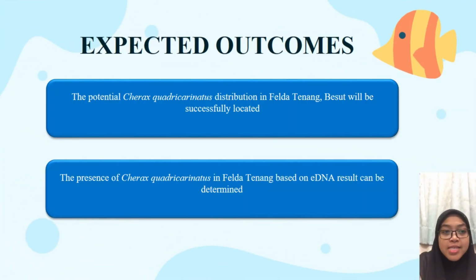At the end of the study, there are two expected results that will be observed. First, the potential Cherax quadricarinatus distribution in Felda Tenang will be successfully located. Second, the presence of Cherax quadricarinatus in Felda Tenang based on the eDNA result can be determined.